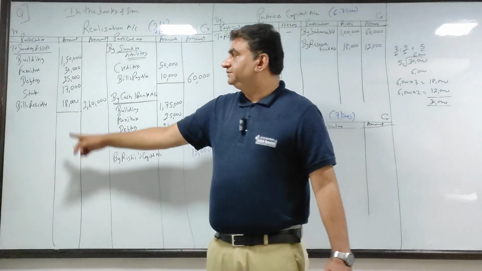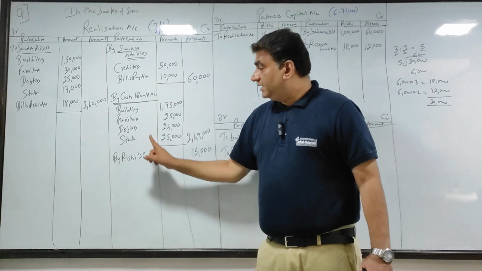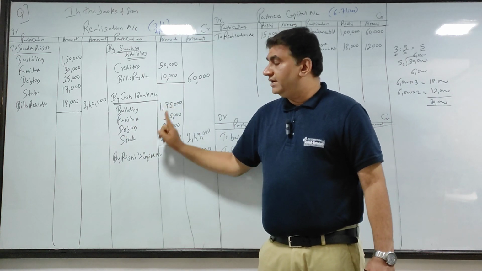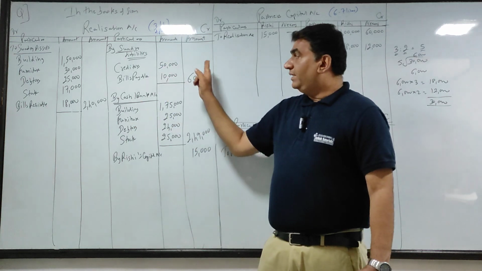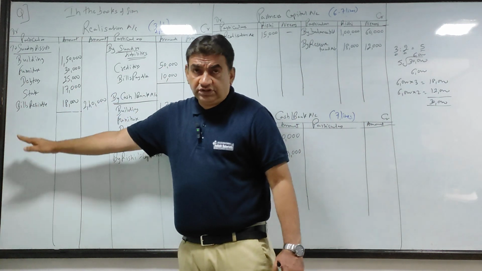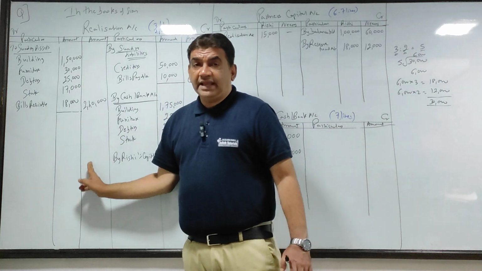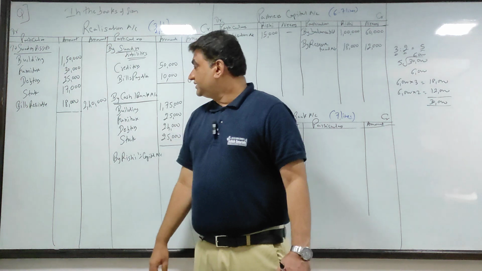Again I'll repeat. Assets यहाँ पे goes out or I get money. If I get money by cash bank, taken over by partners, capital. Liability is here. So if I pay, I will reverse it. I'll come on the debit side to cash bank, and if it is taken over by the partner, to partner's capital.